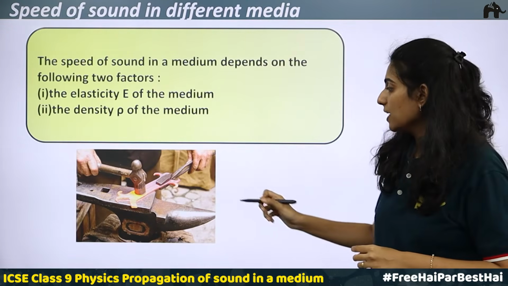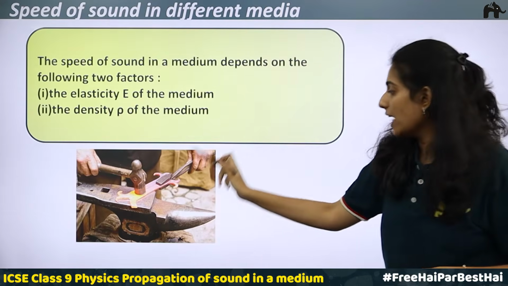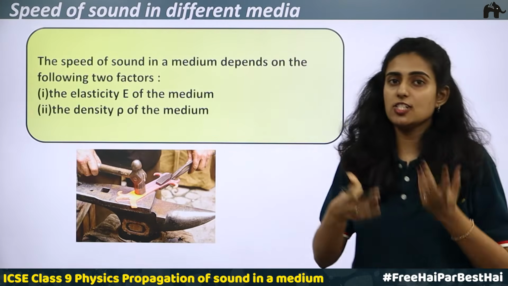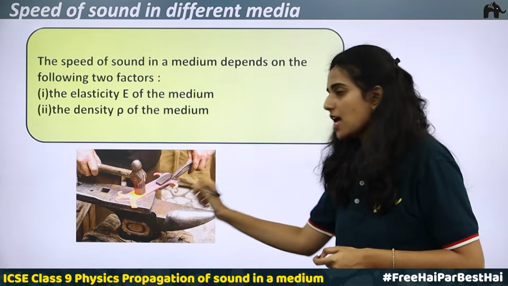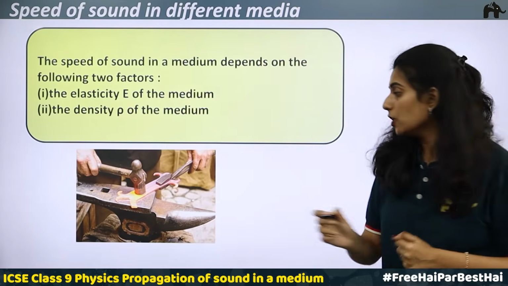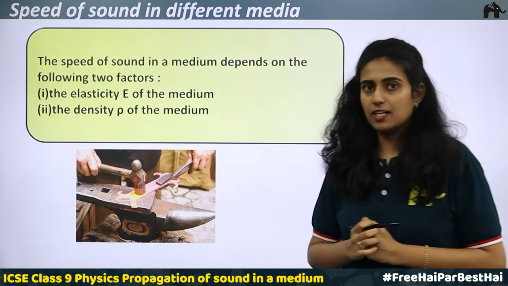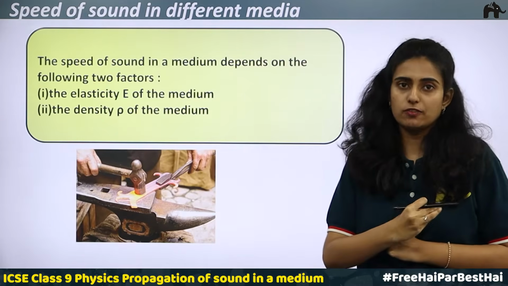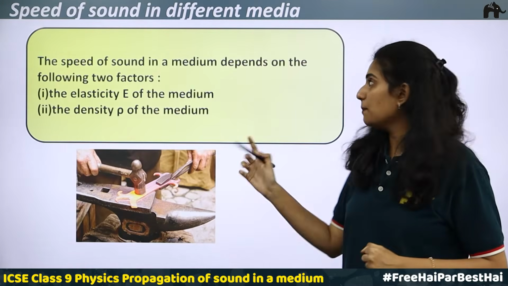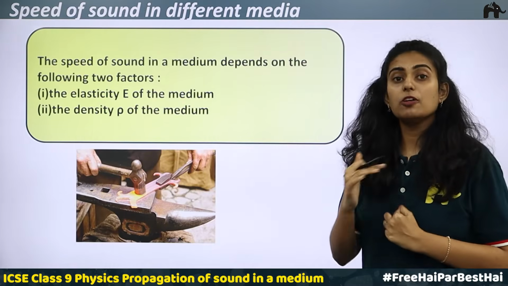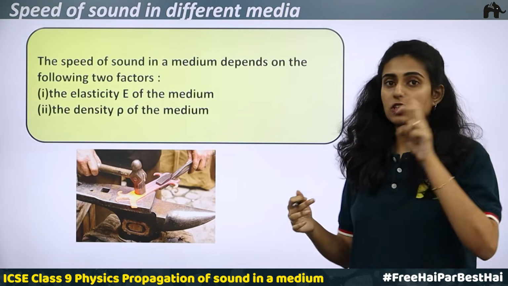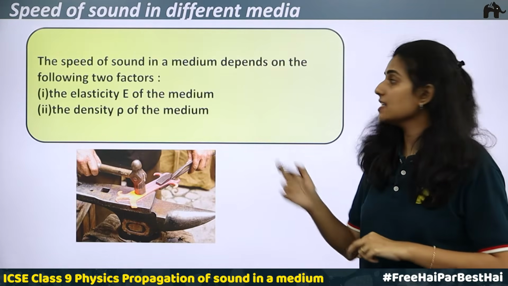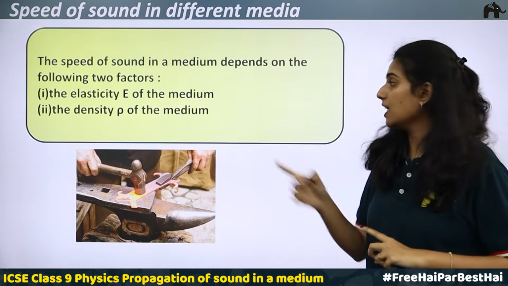What happens is, when he hits the iron piece with the hammer, vibrations are produced. These vibrations travel through the medium, which is the air. While traveling through air, the sound has a speed, and the speed of sound depends on the medium in which it is traveling. It depends on two factors: one is the elasticity of the medium and the second is the density.